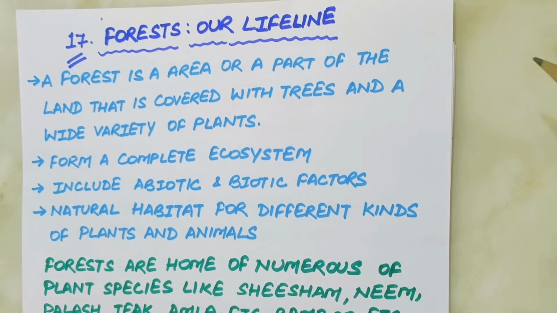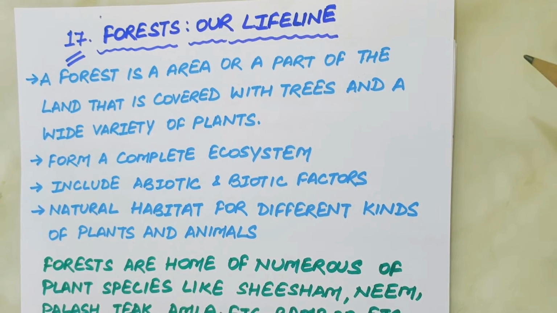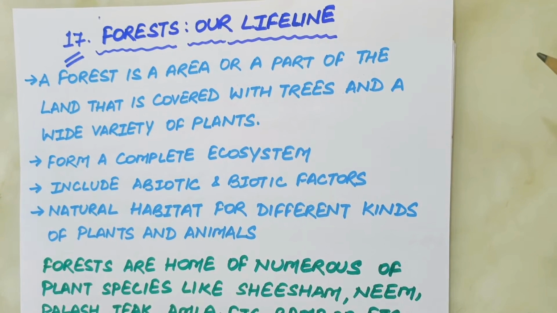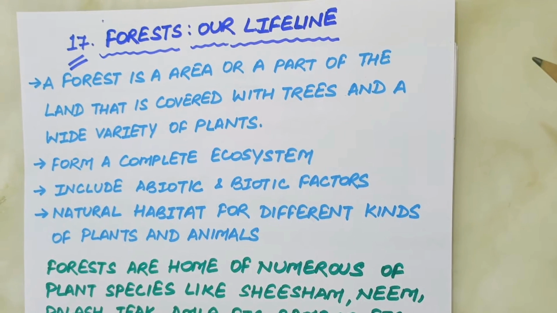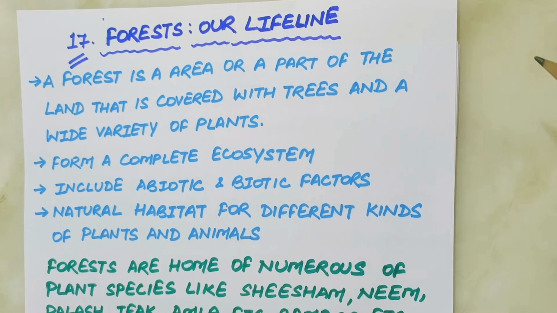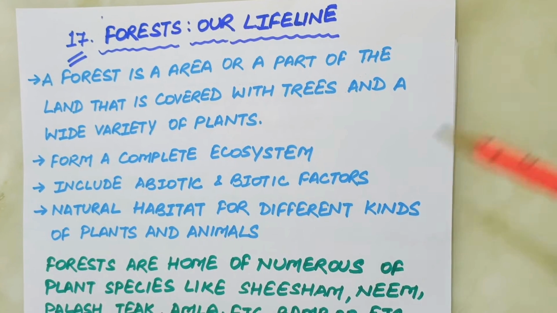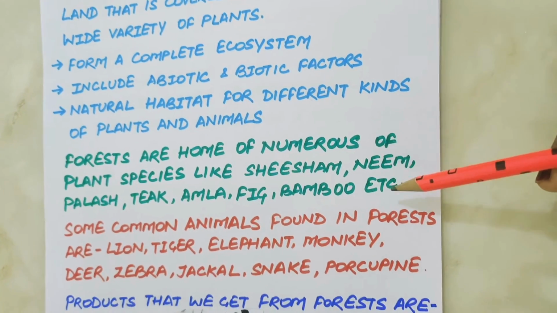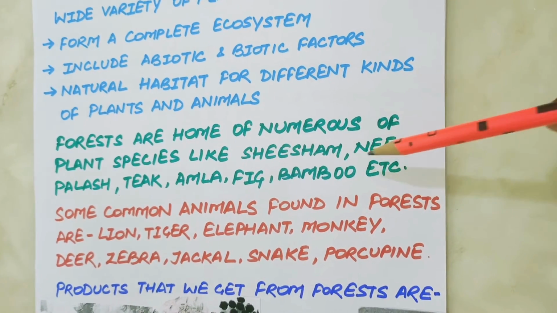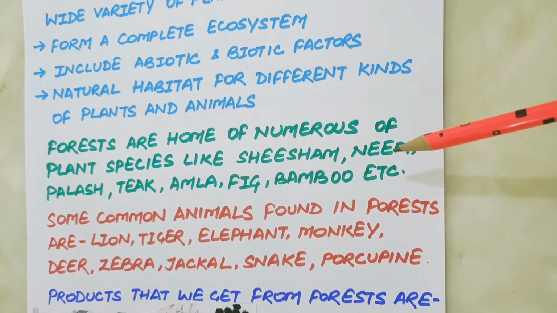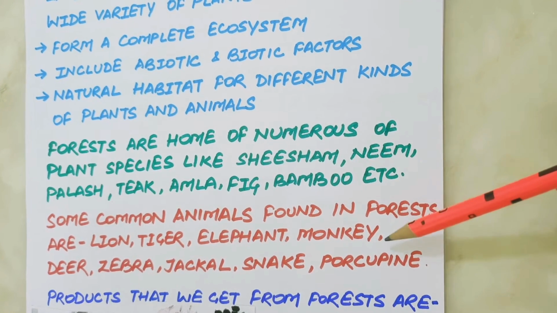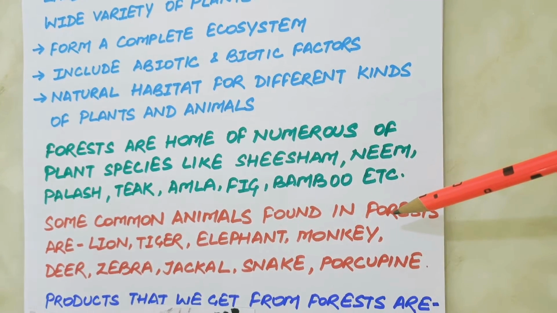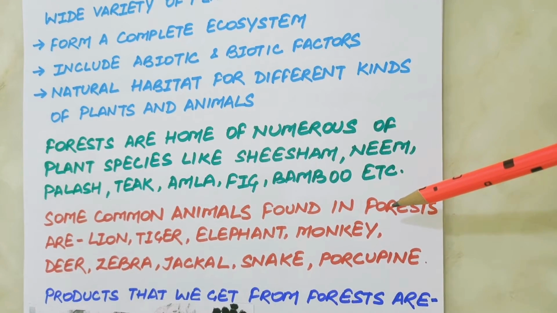And there are different kinds of forests present on the earth depending upon the geographical and climatic conditions of a particular region. Forests serve various purposes for human beings as well as nature, hence they are an important resource. Forests are home for various plant species like shisham, neem, palash, teak, amla, fig, bamboo, etc. And some common animals found in forests are lion, tiger, elephant, monkey, deer, zebra, jackal, snake, porcupine, etc.